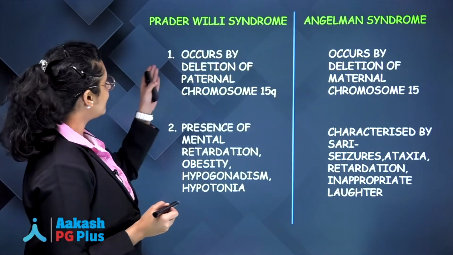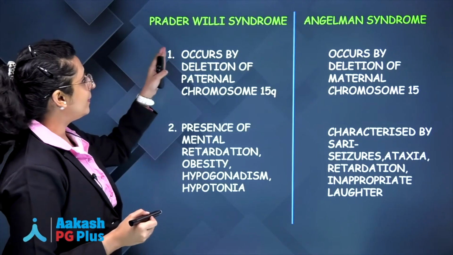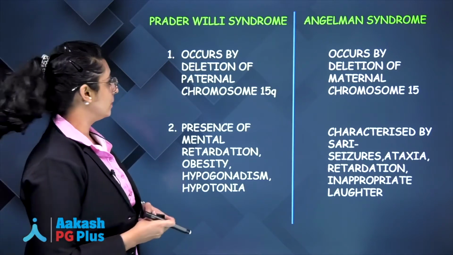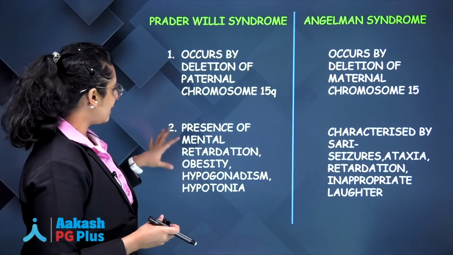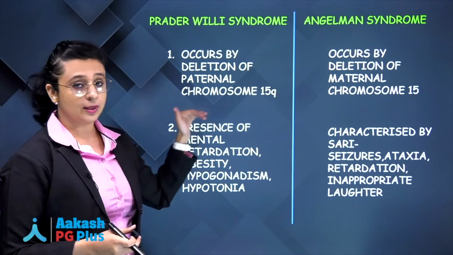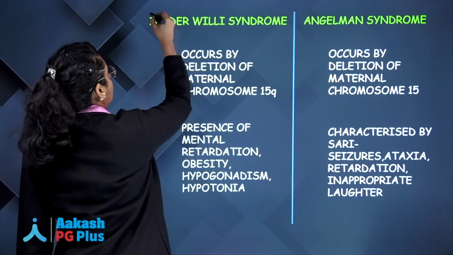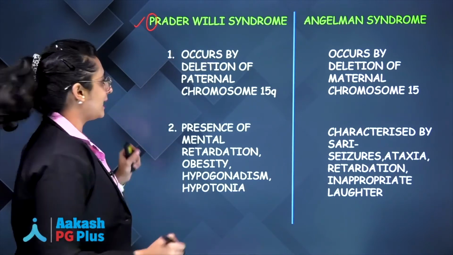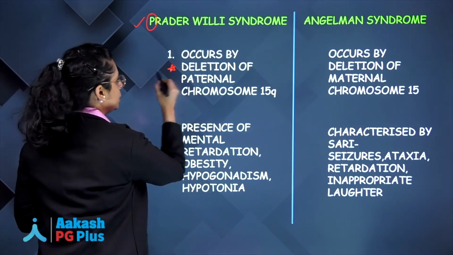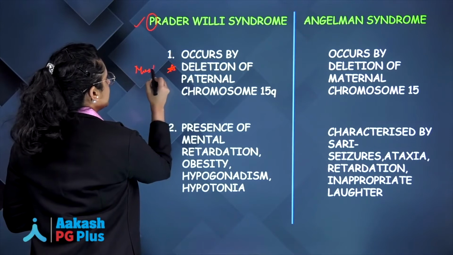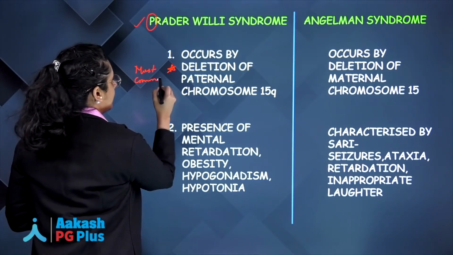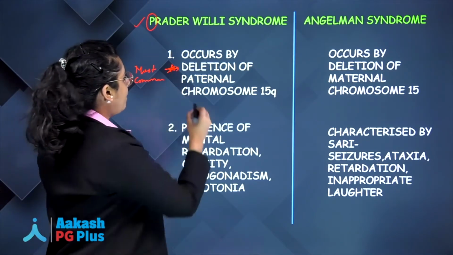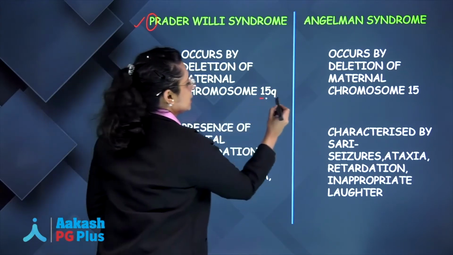Now, let's have a look at the differences between Prader-Willi and Angelman syndrome. Do not be scared of the terms. I have simple mnemonics which will help you remember the differences. Prader-Willi has a P in it, right? That means it is due to deletion. I told you most common mechanism is deletion. So, deletion of paternal chromosome 15q.